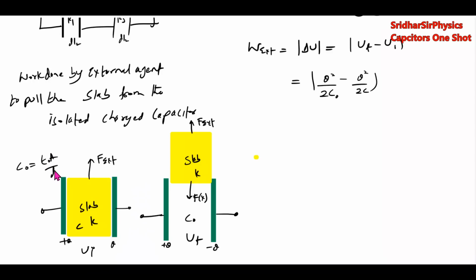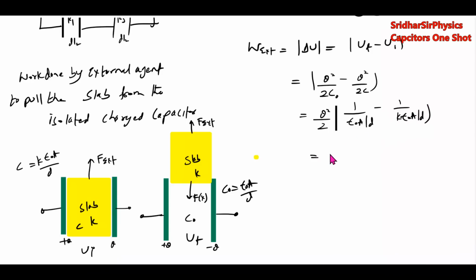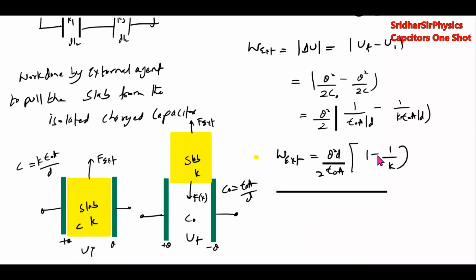Epsilon naught A by D. C is K epsilon naught A by D. So the work is Q square by 2 epsilon naught A by D times (1 minus 1 by K). So this much work the external agent should do to pull out the slab from the isolated charge capacitor.